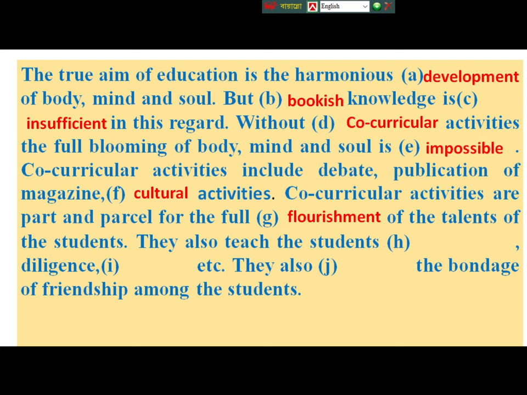Dear students, if you want to be proficient in suffix and prefix, you have to understand the context of the passage, and at the same time you can go through some rules. Now I am going to discuss some rules on suffix and prefix. If you practice the rules and try to understand the context of the passage, you can easily answer the question.